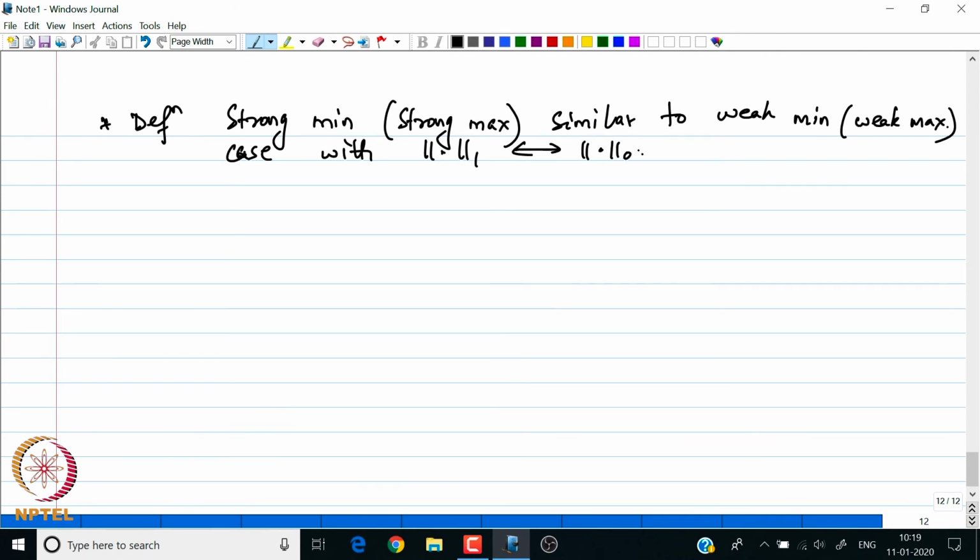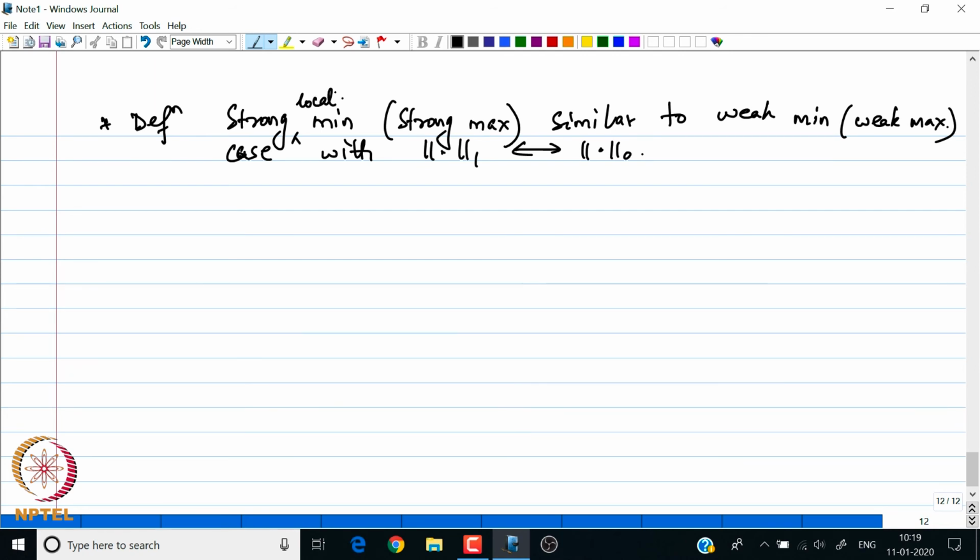So, in the same definition as in the previous slide, if we replace our 1 norm with the 0 norm, I am going to get the result for the existence of a strong local minima or local maxima.